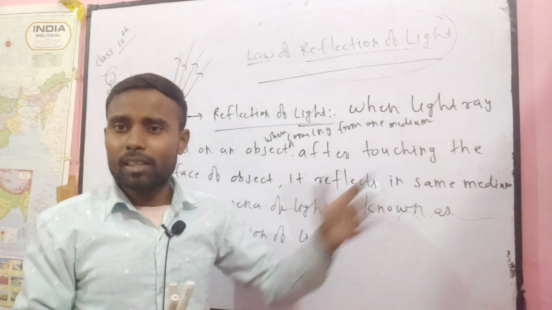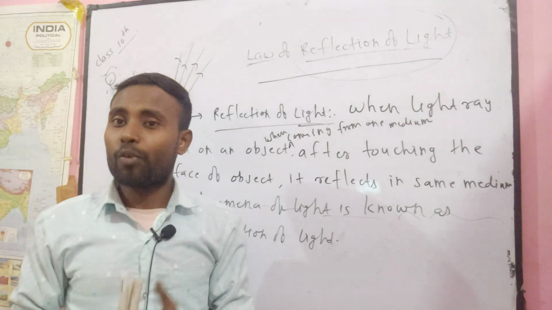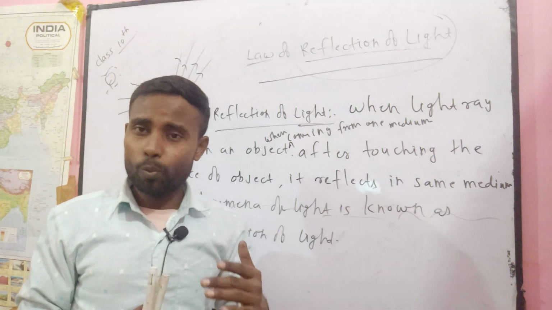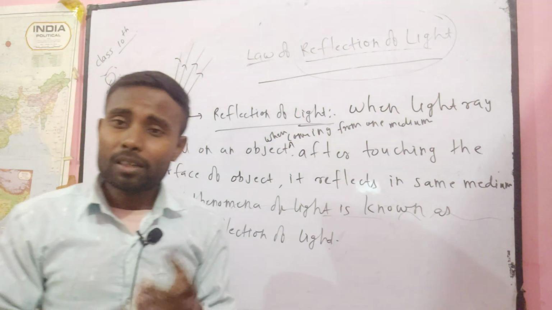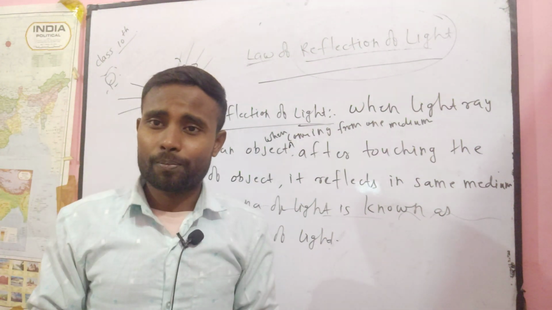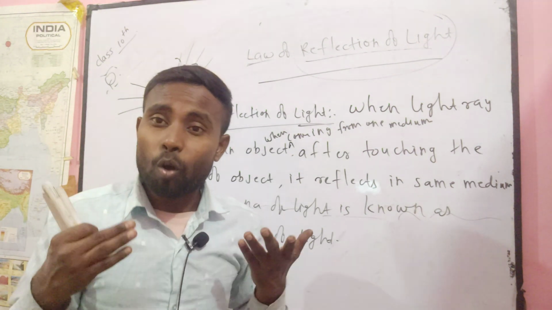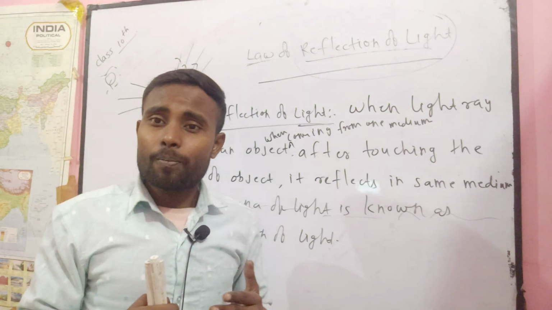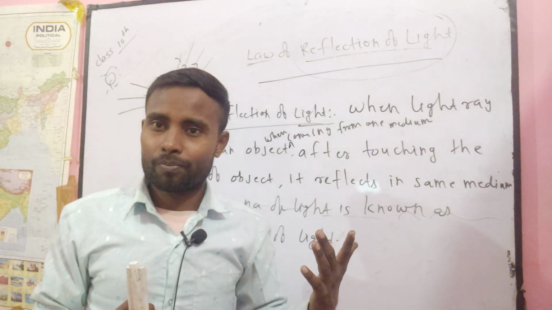Another definition you can write: when a light ray is incident on a surface or an object, after touching the surface or object, it is again reflected or rebacked in the same medium.